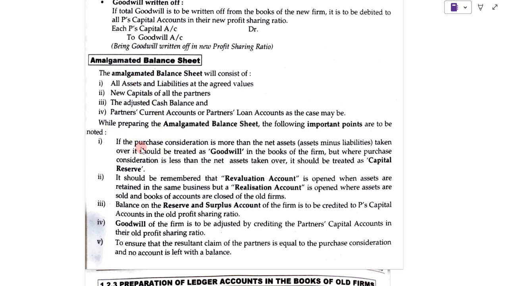Now there are a few important points to be noted while preparing the amalgamated balance sheet.